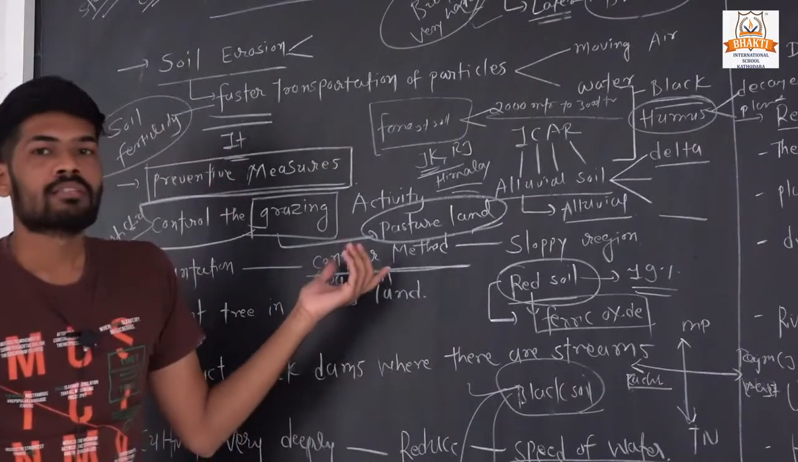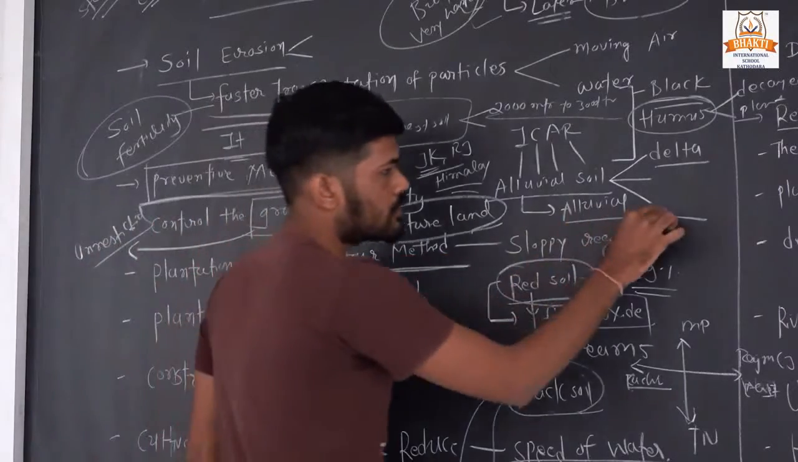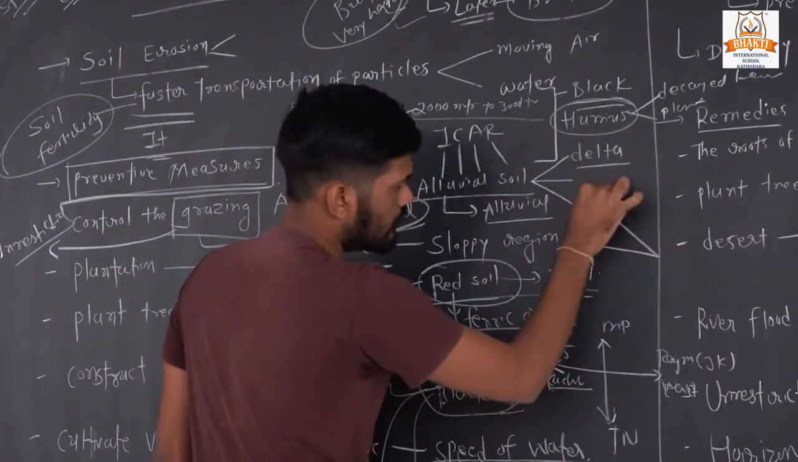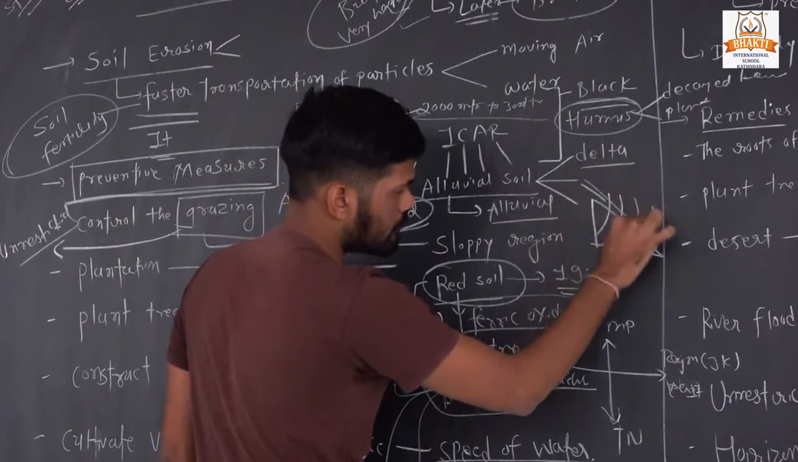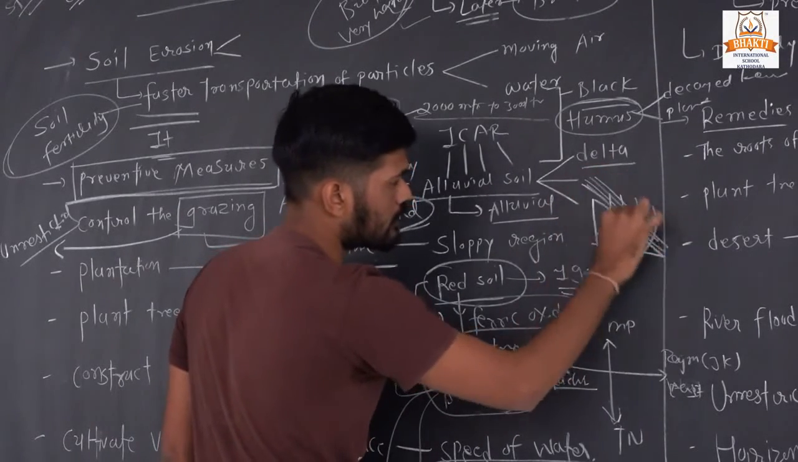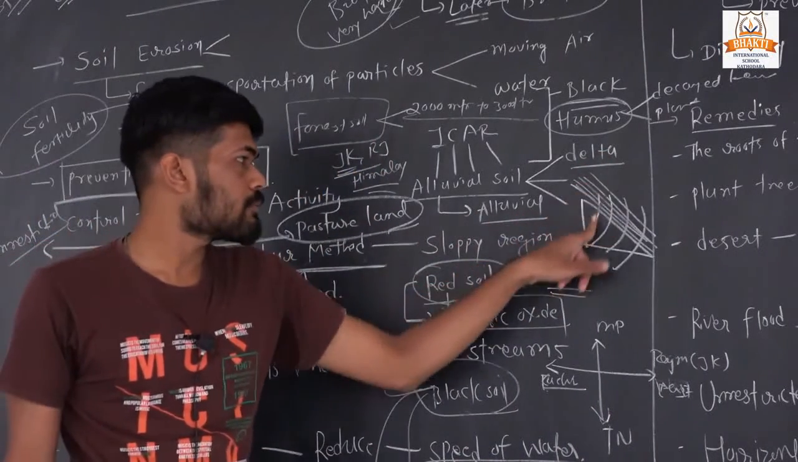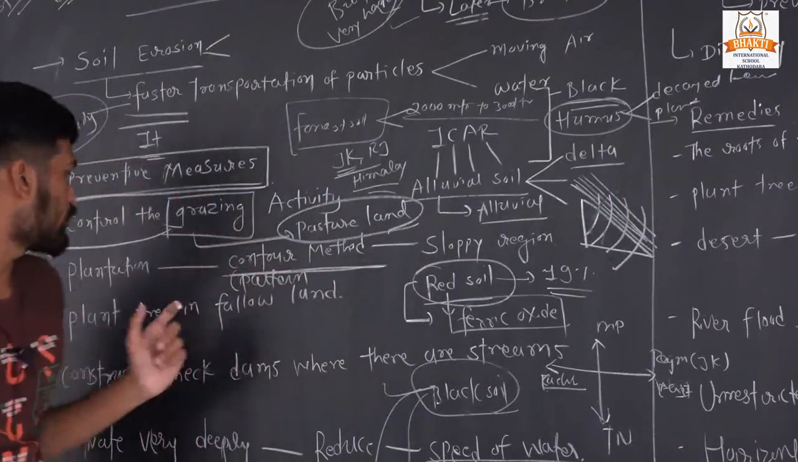Okay, so contour method means around the slope. Suppose this is a slope, so develop this type of contour, so it reduces the surface runoff of water, or you can say the velocity of the water. This type of contour reduces the surface runoff or the velocity of the water.